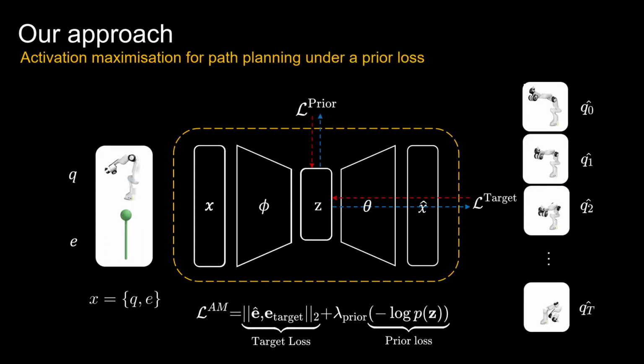Without modification, AM, short for activation maximization, may often drive the latent values into parts of the latent space that have not been seen during training. Decoding these latent representations can lead to poor joint configuration and end effector position pairs that are inconsistent with the desired kinematics. To encourage the optimization to traverse regions in which the model is well defined, we introduce an additional loss term to the AM objective, consisting of the likelihood of the current latent representation under its prior.